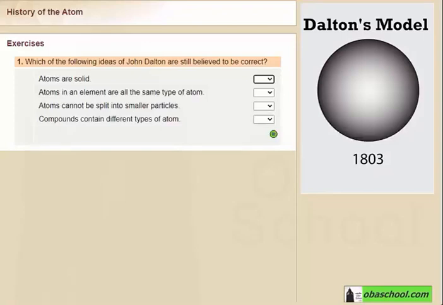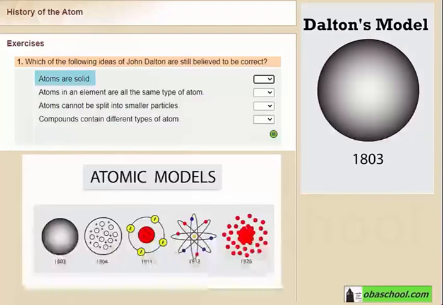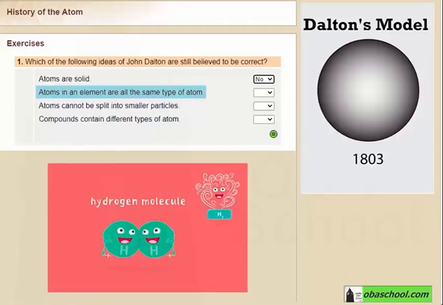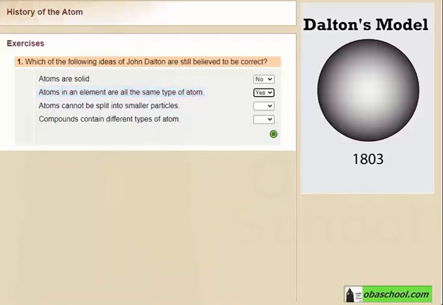Are atoms solid? As the atomic model evolved, we believed that atoms are mostly made from space, so we will label this one as a no. Atoms in an element are all the same type of atom. For example, the element hydrogen will contain only atoms of hydrogen, so we will label it as a yes.